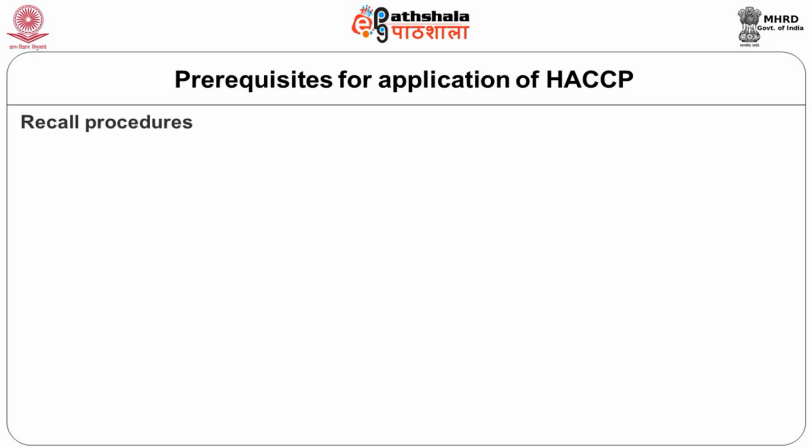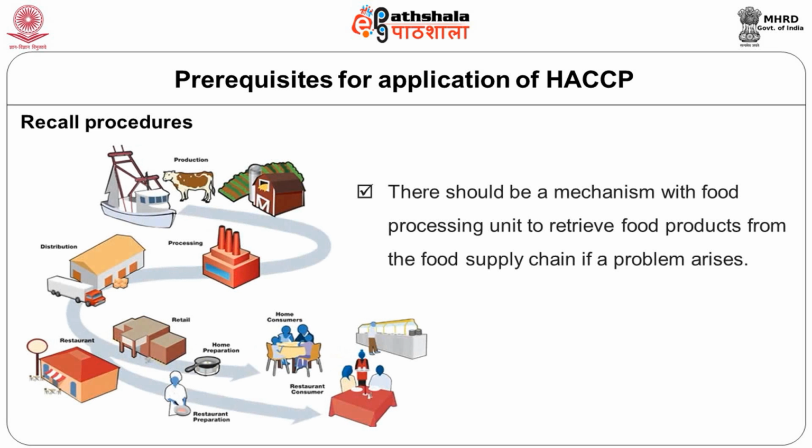Once you trace your products, if something is going wrong with your product, you should be able to recall. Do you have a mechanism? Okay, I can recall my products. Very specifically, this particular batch I can recall from the consumers or whoever it is. It is not only about saying that you will recall, but what is the mechanism that you will use to get it back? So whether you have put that process in place in your system.